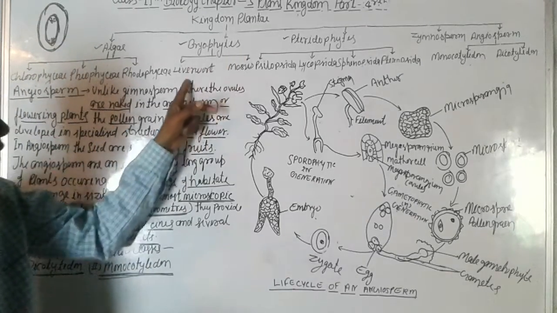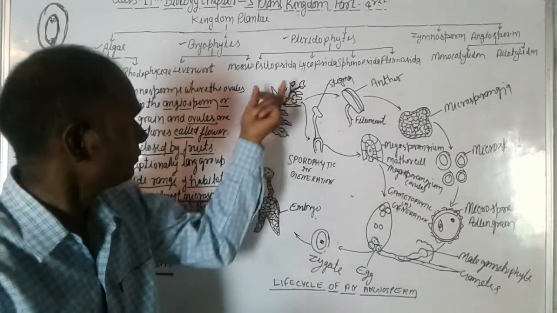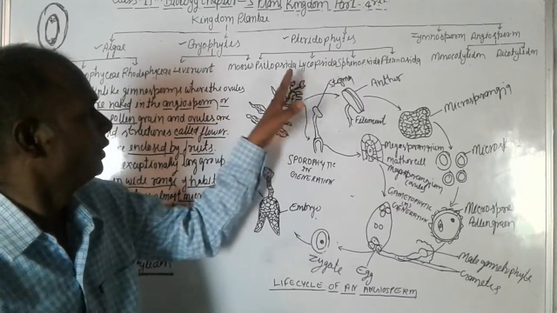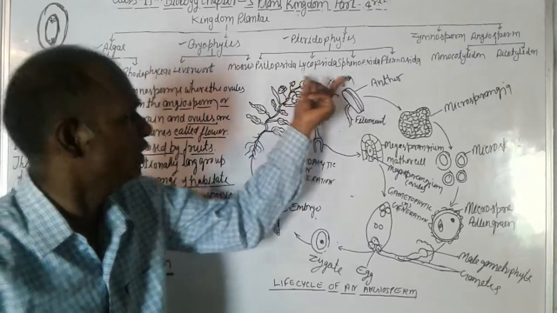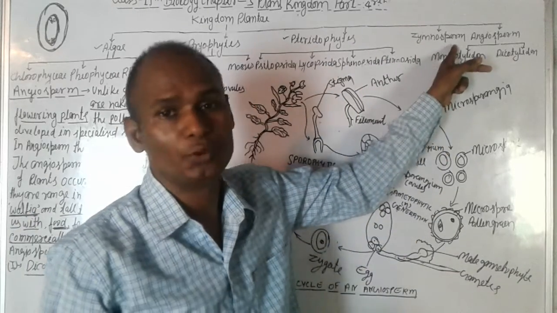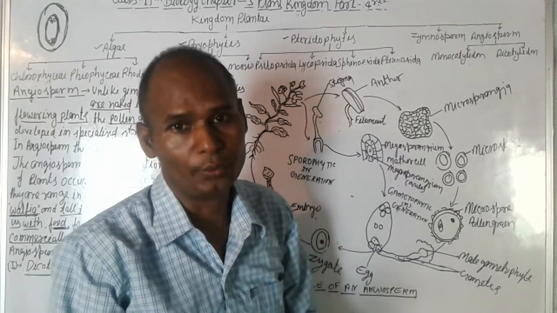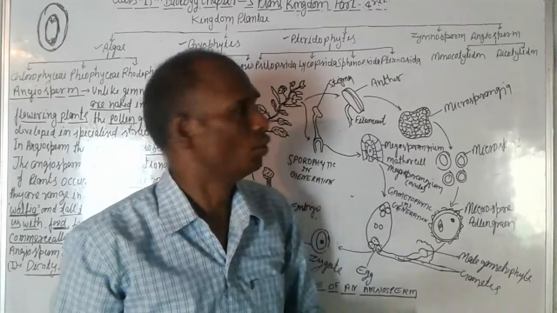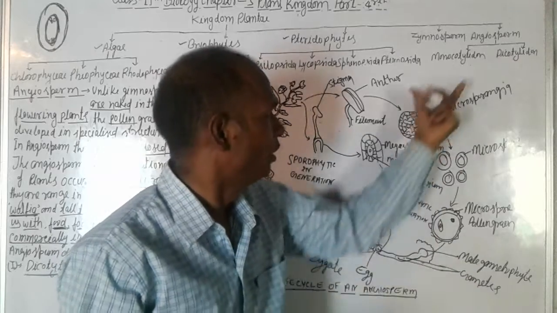Bryophytes have two parts: liverworts and mosses. Pteridophytes have four main classes: Psilopsida, Lycopsida, Sphenopsida, and Pteropsida. You know about gymnosperm: gymnosperm means open ovule, and angiosperm means ovule enclosed by the ovarian wall.